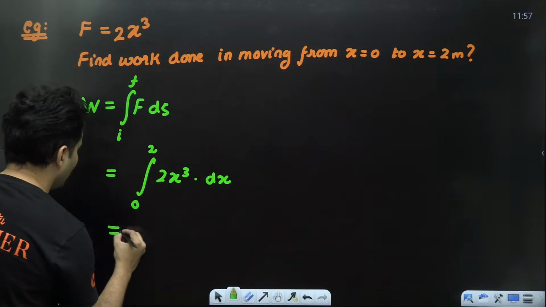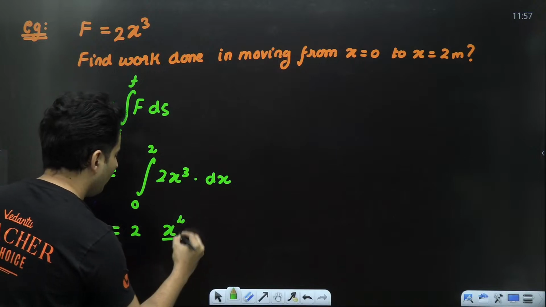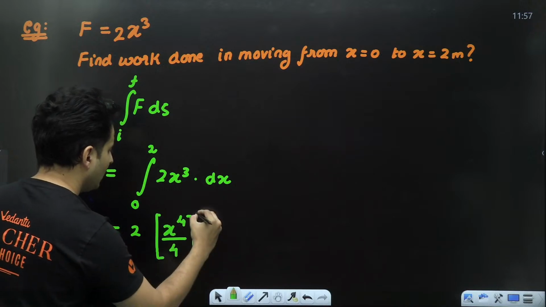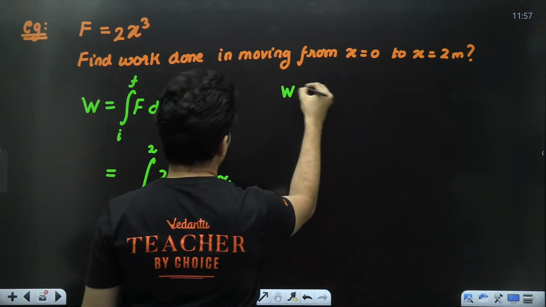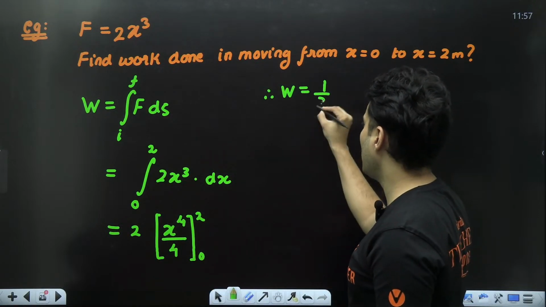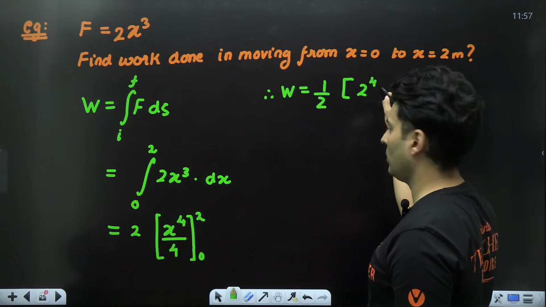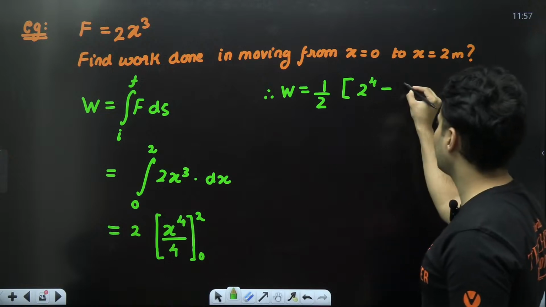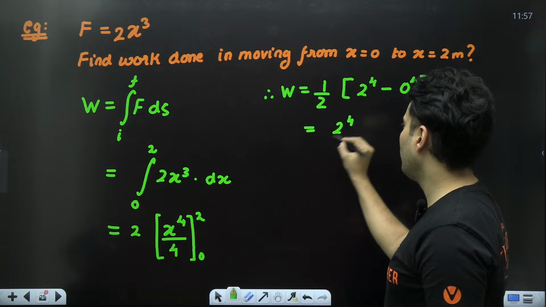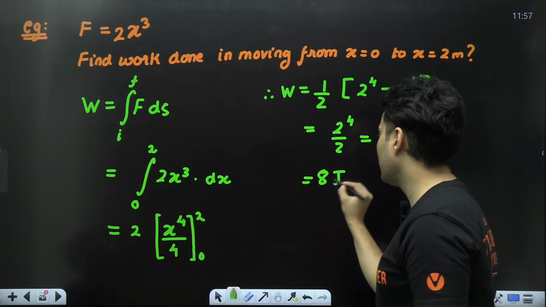First of all, 2 is a constant, so bring it outside. X cube's integration is x raised to 4 upon 4, limits are 0 and 2. What will happen? Work done will be 2 and 4 cancels. You will have 1 by 2 over here. You will put 2 instead of x, so it will become 2 raised to 4 minus, put 0 instead of x, so 0 raised to 4. That's it. So 2 raised to 4 divided by 2 is basically 2 cube, which is basically 8 joules.